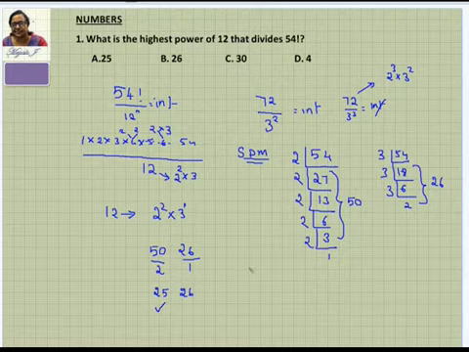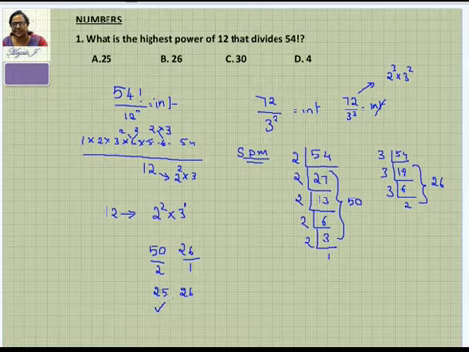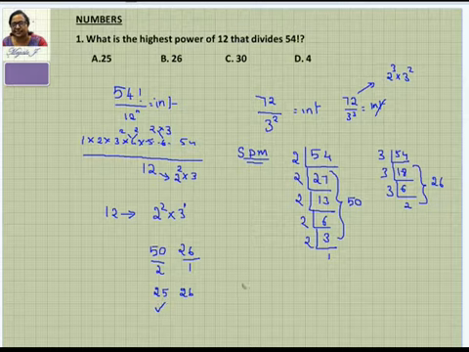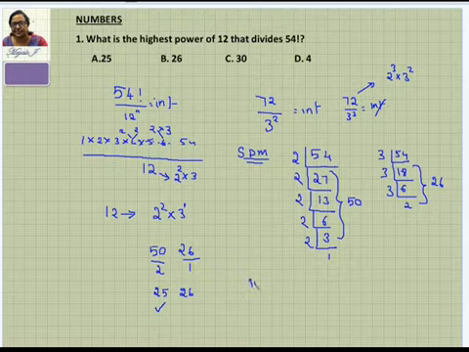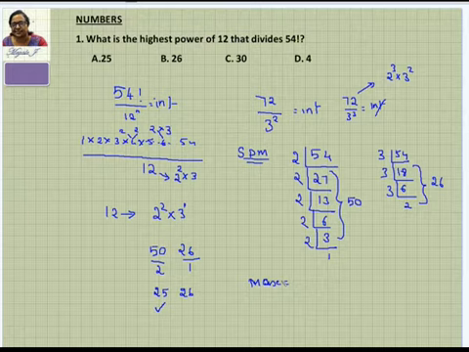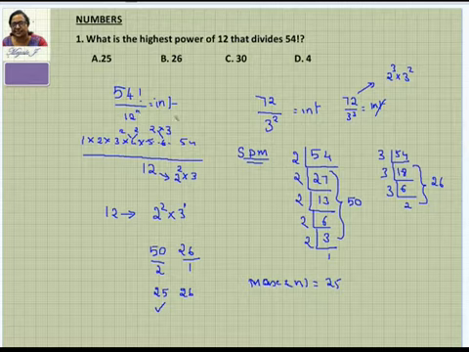Because when you pair these 2s, 2s are required together along with one 3. So in that you can see that there are 25 pairs possible for 2s. There are 26 of them, but still this is limited. So you can have only 25 such possibilities. So we can say that the maximum possible value of n here is 25. Or you can say this n here, you can have 25 here. That's it. We'll go to the next problem now.